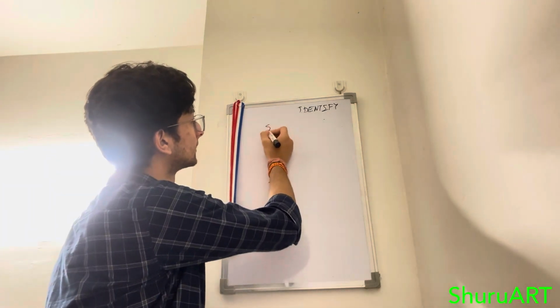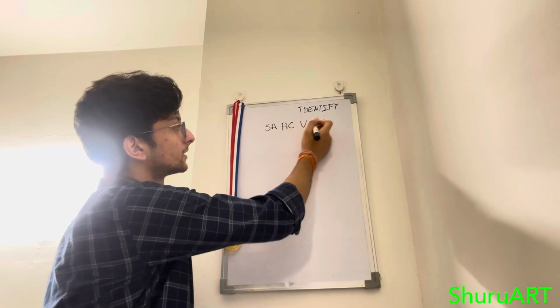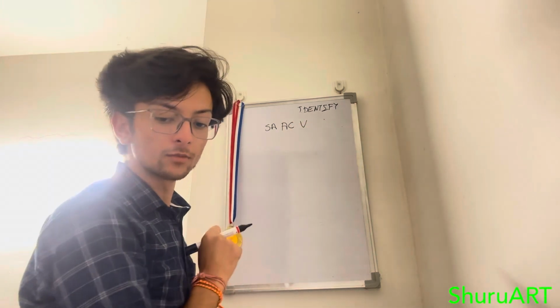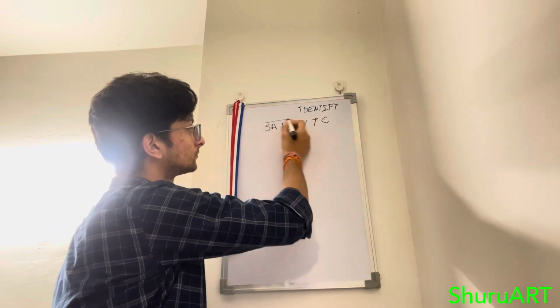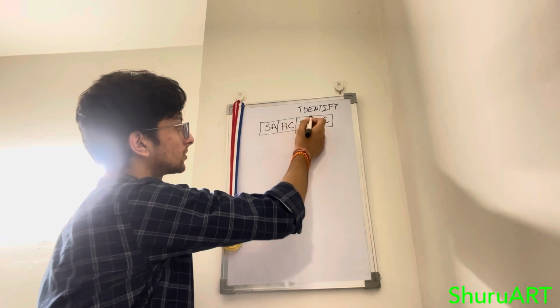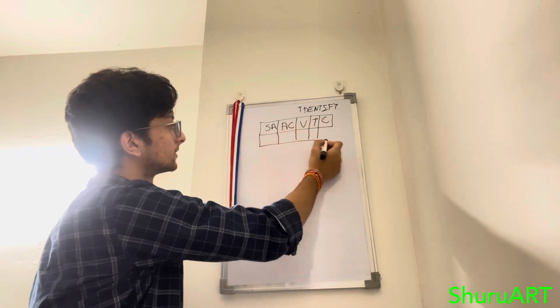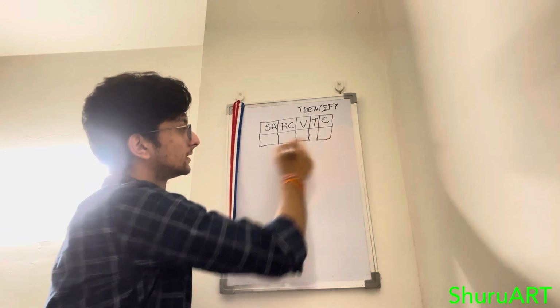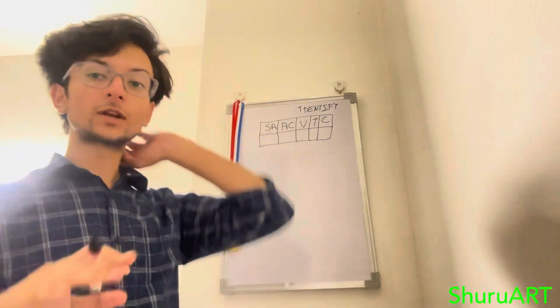So my first criteria is seating arrangement, second could be AC, third could be ventilation, and my fourth criteria could be technology involved in the classroom, and cost. So these are the criteria which make a classroom professional. On the basis of these, my decision will be based, and these are totally independent of each other.